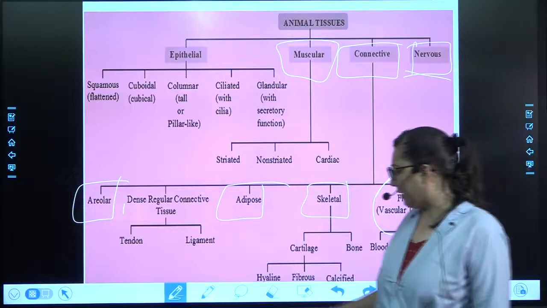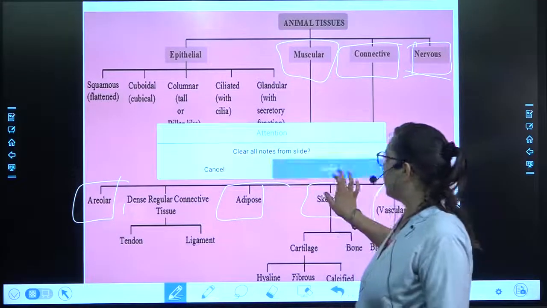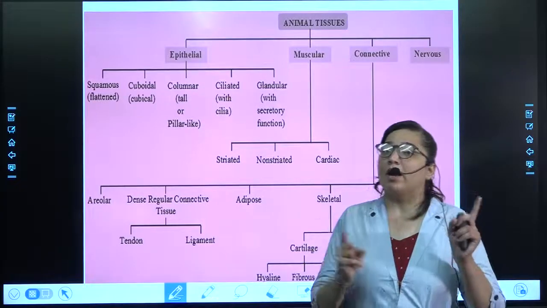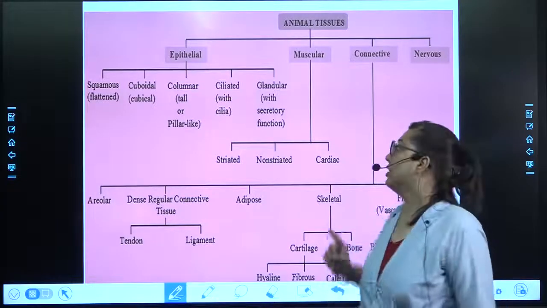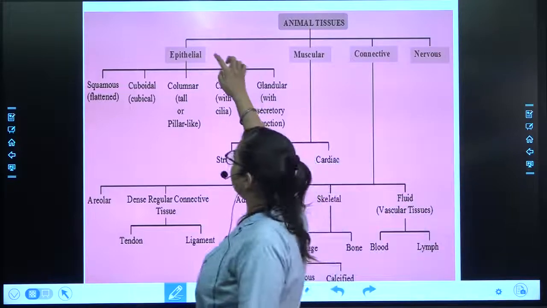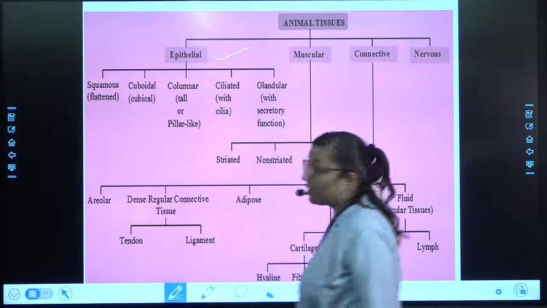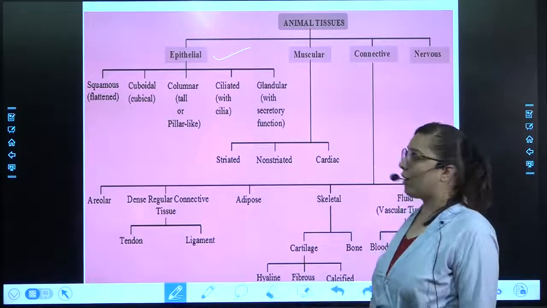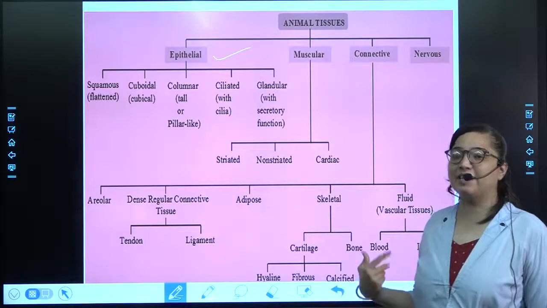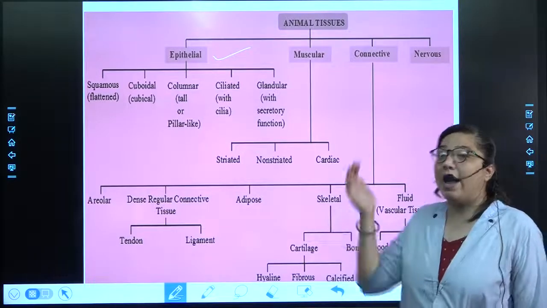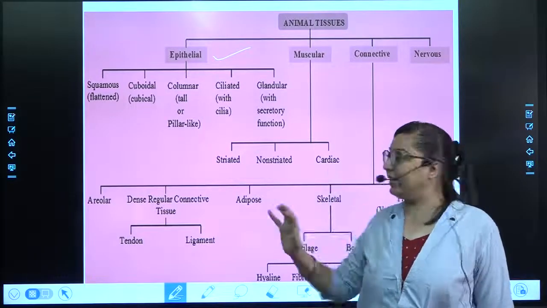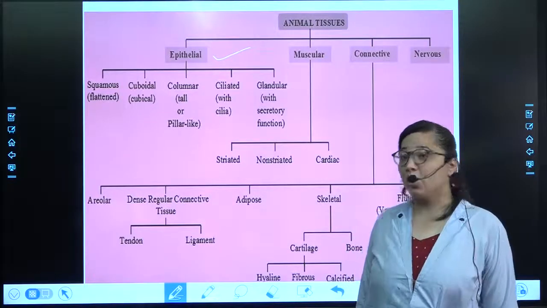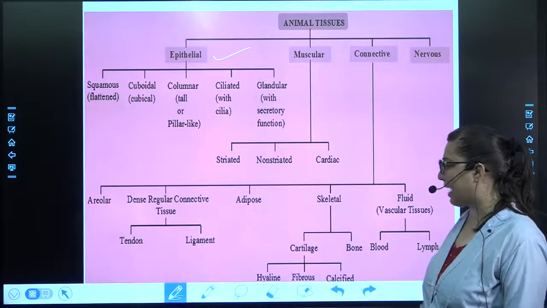As we are seeing the video of animal tissue daily, so that things become clear for us, we'll see the video of animal tissue. After that we will move further to today's type of tissue, that is epithelial tissue. It is of 5 types: squamous, cuboidal, columnar, ciliated and glandular. At least this chart should now be in your brain. So let's have a look at the animal tissue.